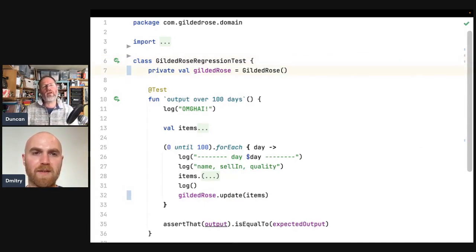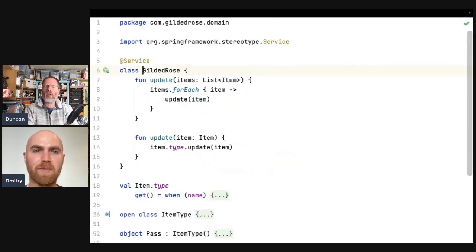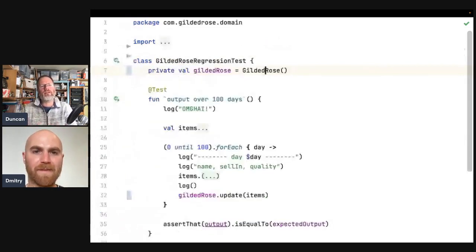But I do see projects where we've got dependency injection. We might as well use it, but right there, it seemed a bit of a waste. Yeah, I guess maybe it was done in case you want to inject things into Gilded Rose in the future, but right now it's that. Maybe originally things were injected into it, and then not anymore. And it's difficult to keep tidy, isn't it?